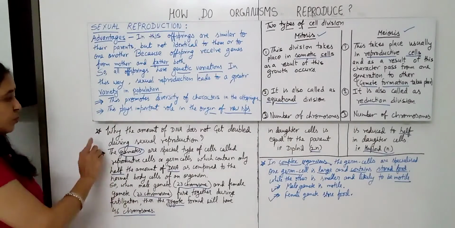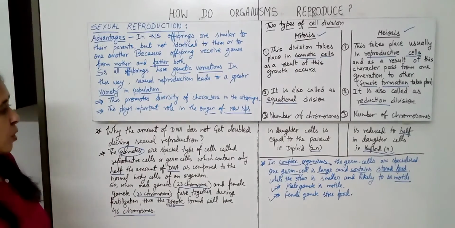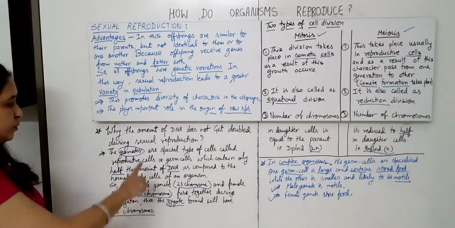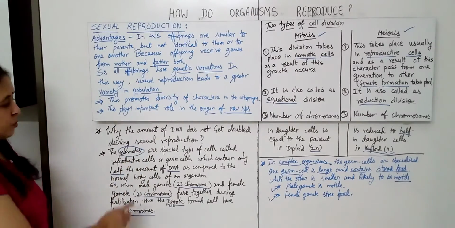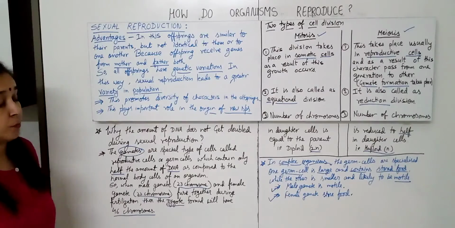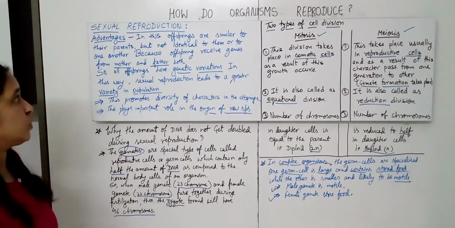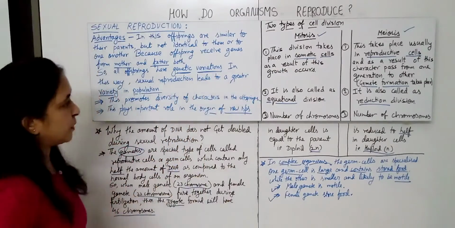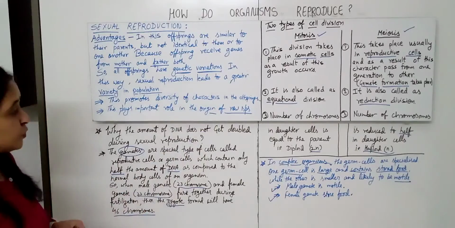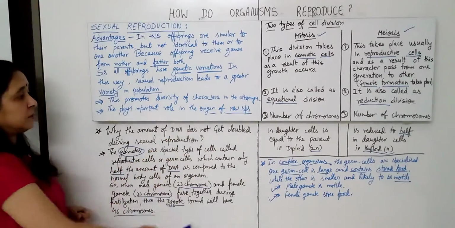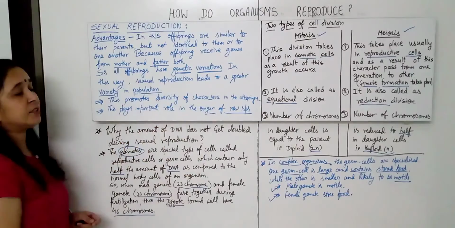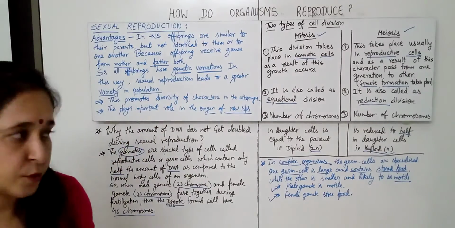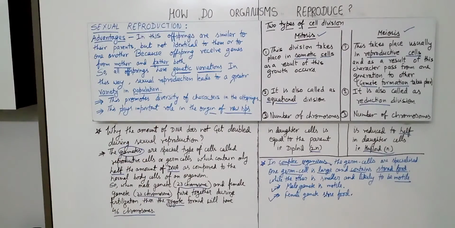Okay, and this question is very important: why does the amount of DNA not get doubled? Because the gametes have half the number of chromosomes. And what are the advantages of sexual reproduction? The main one is genetic variation, and because of this only the origin of new species occurs, along with diversity of characters in the offspring. So this is all about the types of cell division and the advantages of sexual reproduction.